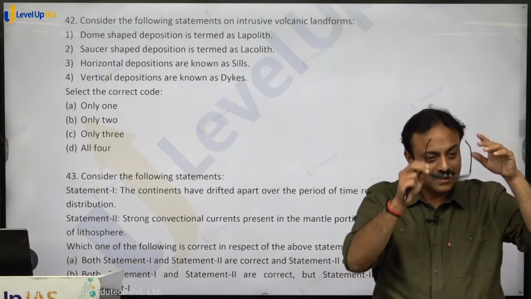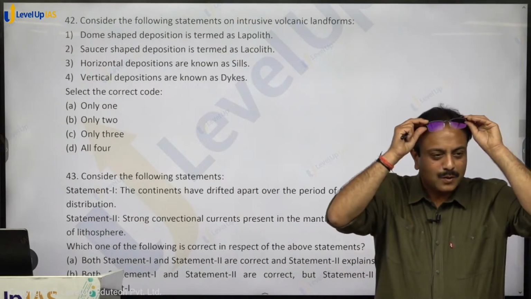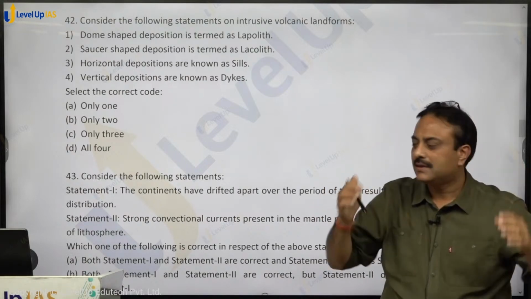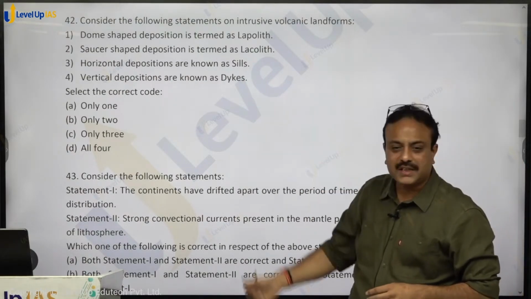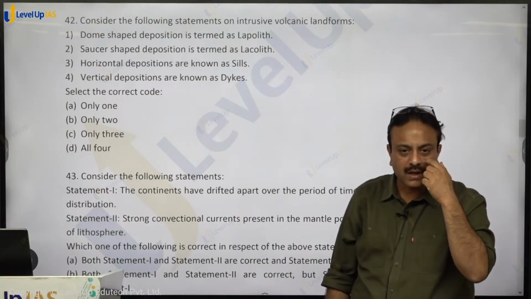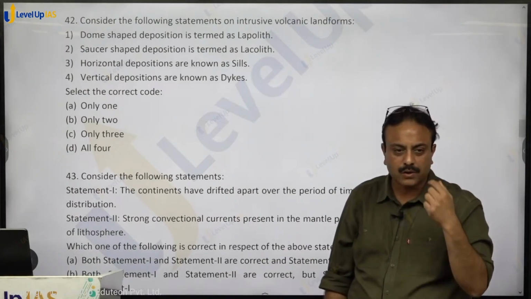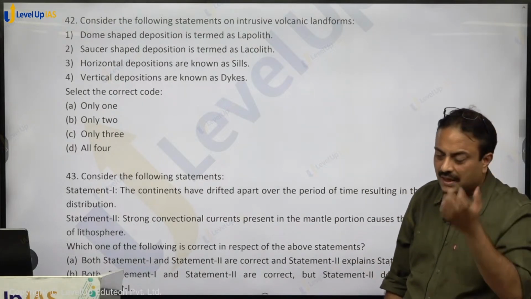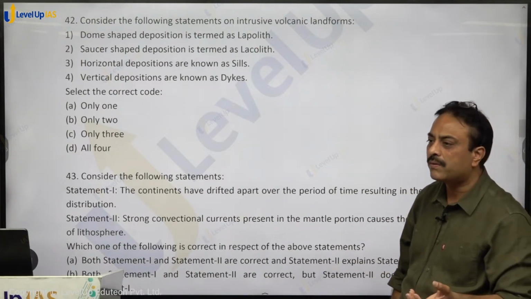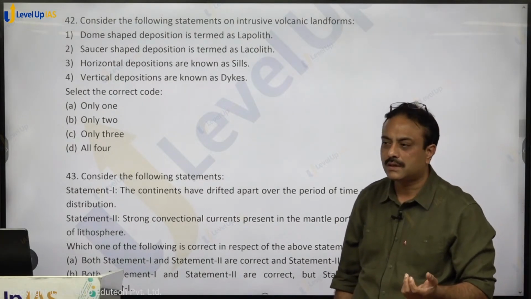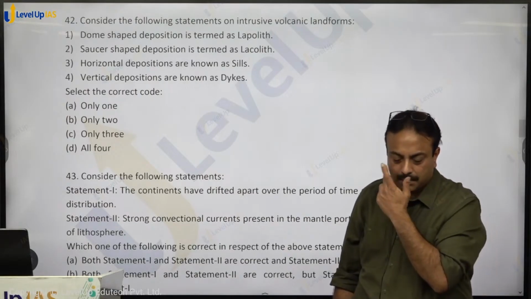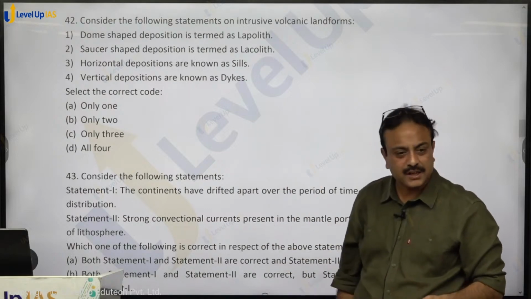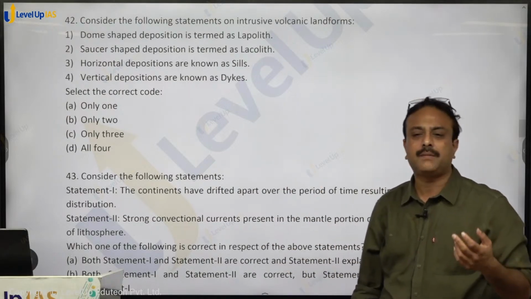In Uttarakhand? It may be in Uttarakhand, not now, later. Dome shaped, saucer shaped, these type of intrusive landforms are visible in which part of our country? Chotanagpur Plateau region. Ranchi Plateau is an example of batholith. Bundelkhand, you find so many examples of dikes exposed to atmosphere. They are called as mesa and butte.